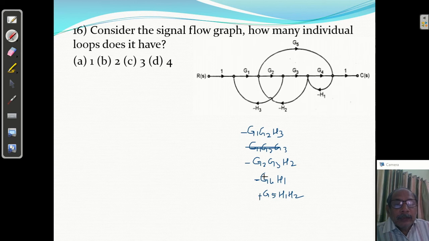So we have 4 loops. This is 1st, this is 2nd, this is 3rd, and this is 4th. So D answer is correct. 4 loops are there.